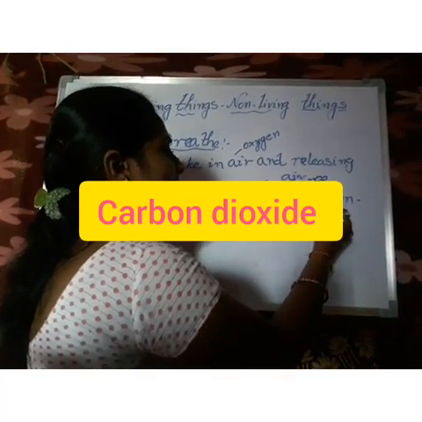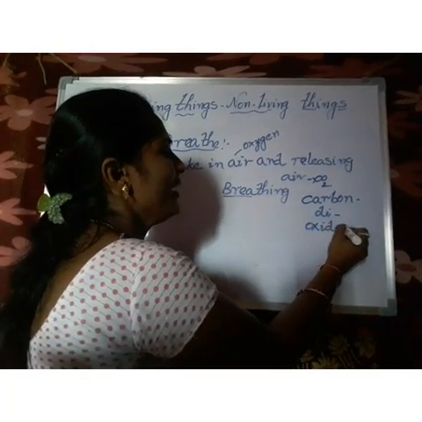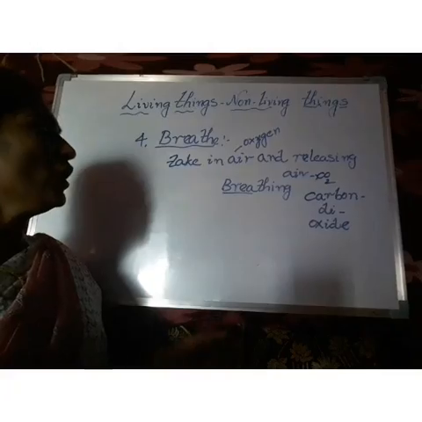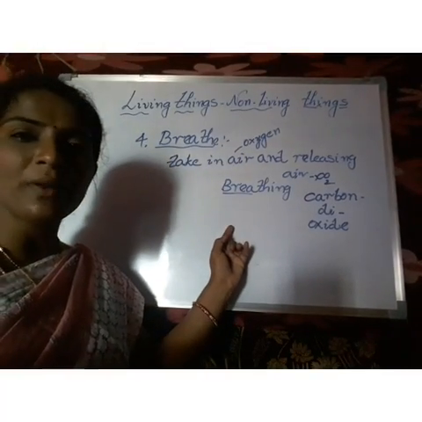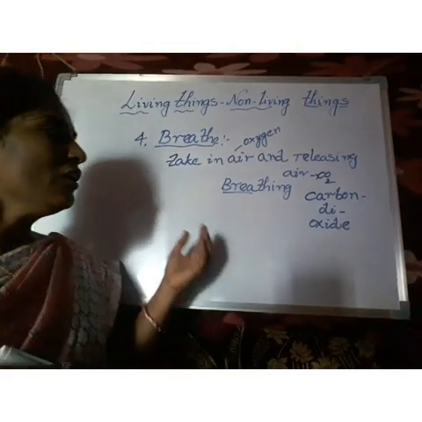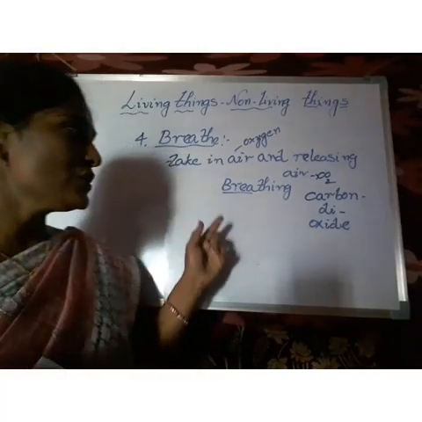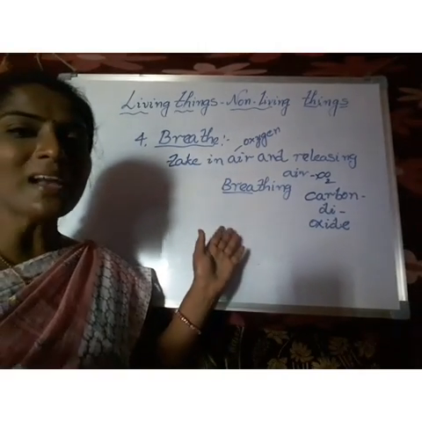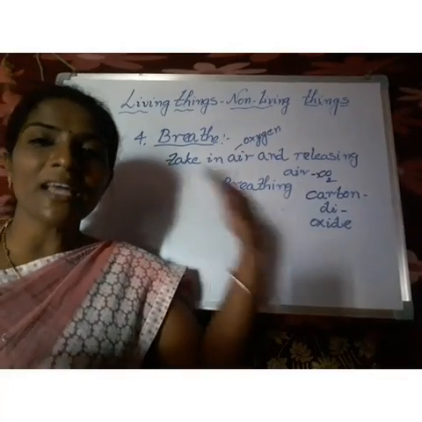C-A-R-B-O-N, carbon, D-I, oxide, carbon dioxide. So taking in air and releasing air is called breathing. Which gas do we take in? Oxygen. And which gas do we release? Carbon dioxide.